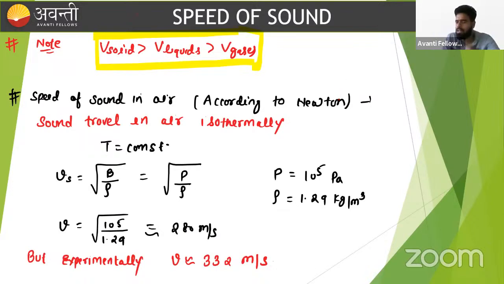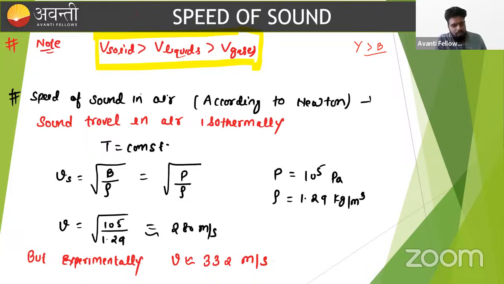So here what we generally observe, that is the experimental data, that Young's modulus is greater than the bulk modulus. So we can say the velocity of sound depends upon the elasticity of medium. So velocity of sound is greater in solid, and less in liquid and gas. So this is the order that we can keep in mind. The velocity of sound in solid medium will become maximum, and in the gaseous medium, it will become minimum.